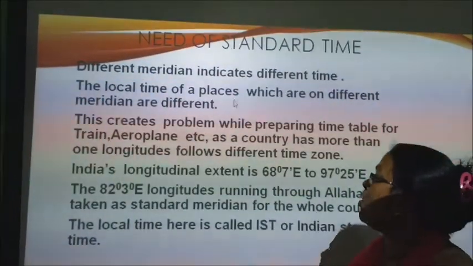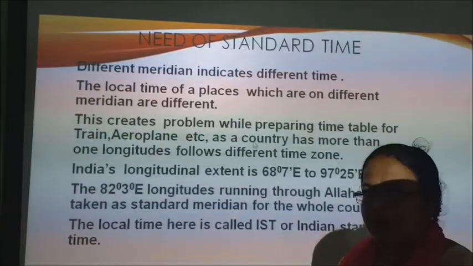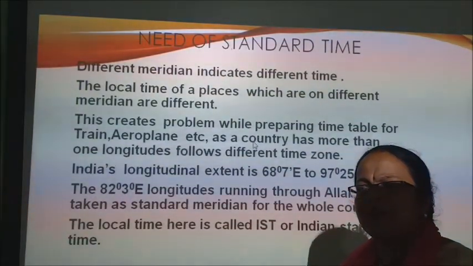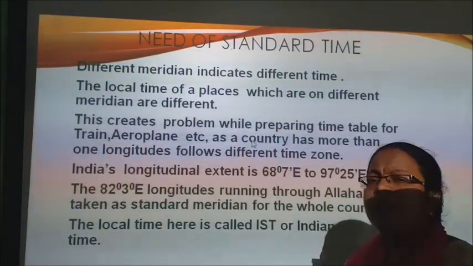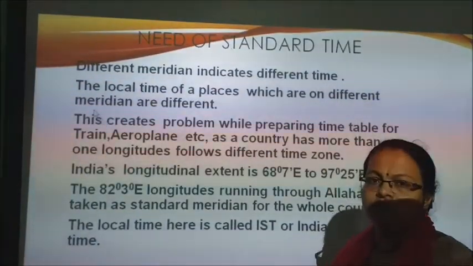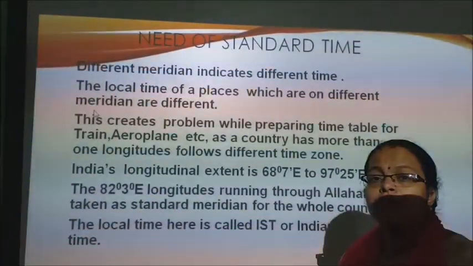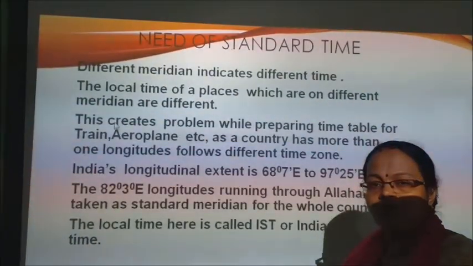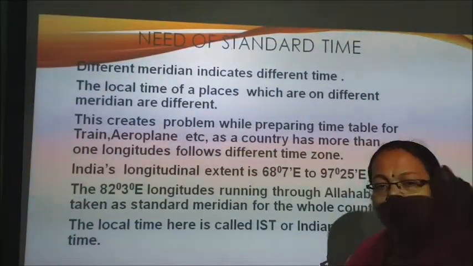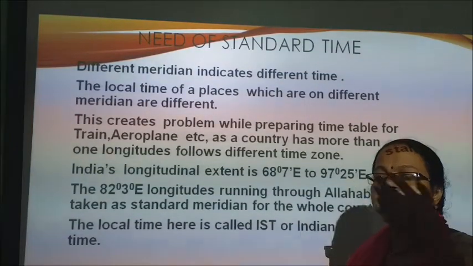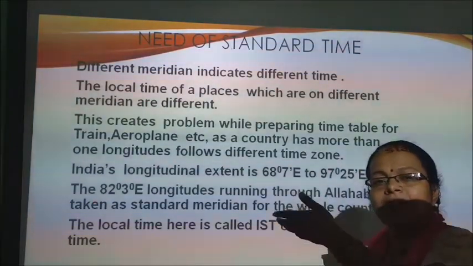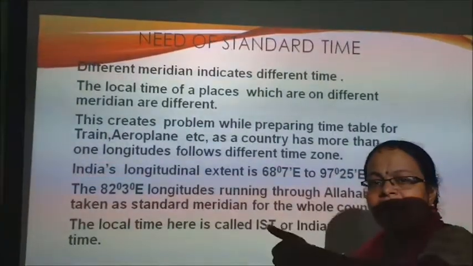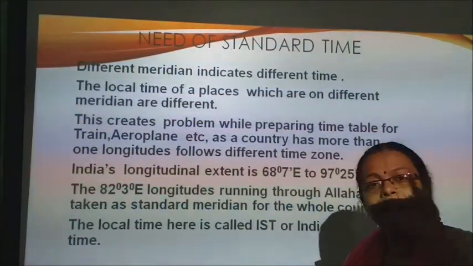This creates problems. Now what happens if the country follows those times? So it will create confusion among children in preparation of timetables. Suppose a train starts from Arunachal Pradesh and has to reach Gujarat, so it creates confusion when it starts in Arunachal Pradesh, because that time and the Gujarat time do not match.